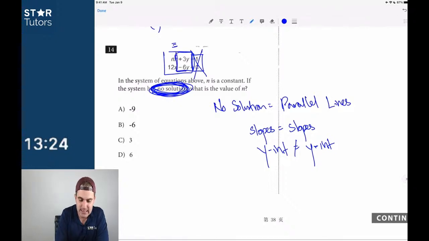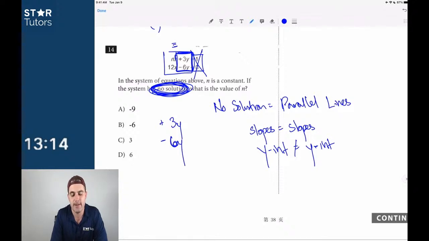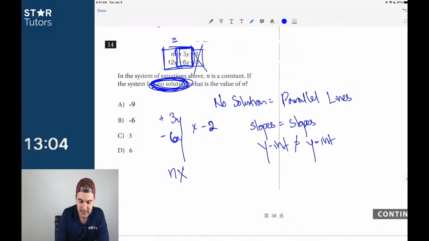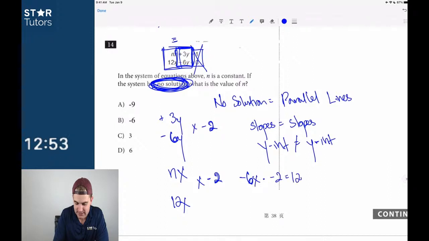Because what this means is all I have to do is line up these two, right? Negative 6y and 3y. So if I have 3y here, what value times 3y gives me negative 6y? Well, we can see pretty easily that this is just times negative 2. So that would mean that these two values also have to have that same negative 2 coefficient, right? So now I have nx times negative 2. What value times negative 2 gives me positive 12x? Well, that would just be negative 6x times negative 2 is equal to positive 12x. So I know the value of n has to be equal to negative 6.